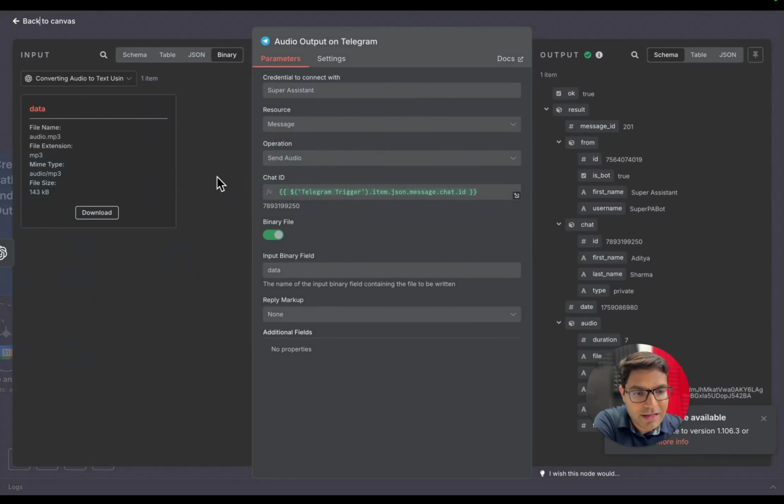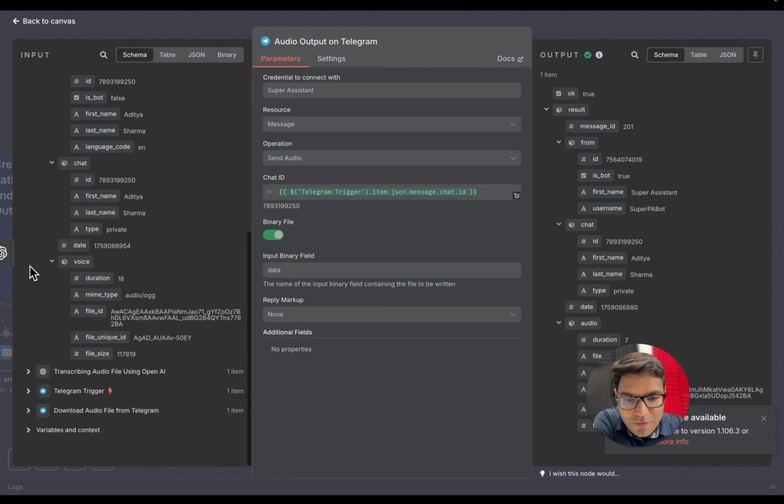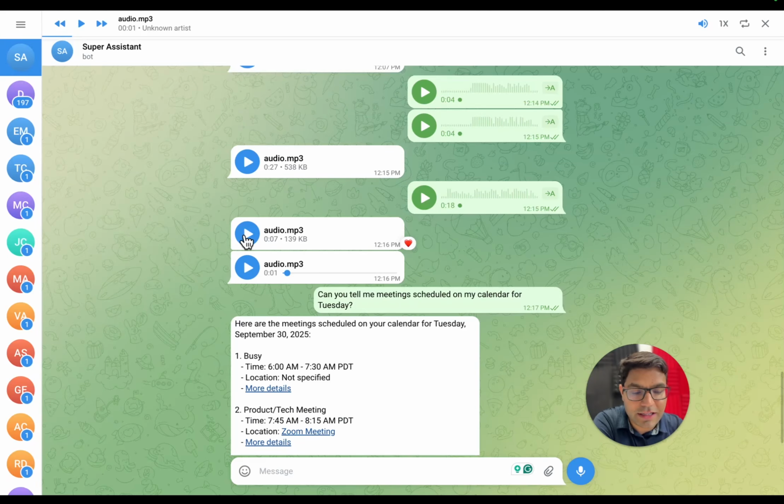You simply add a Telegram node and you add the name of the audio file, which is data over here, and you also define the chat ID. Why? Because your Telegram node needs to know which chat it needs to respond to. So you simply add a chat ID. Where will you find the chat ID? Simply go to schema, go to the switch node, and you'll find chat ID over here. So simply drag and drop it over here. And here you get the output on your Telegram.